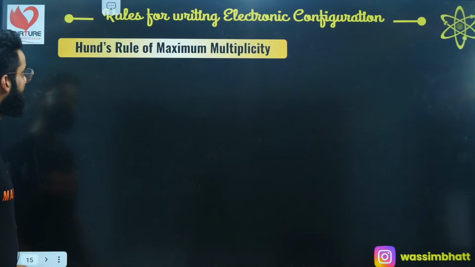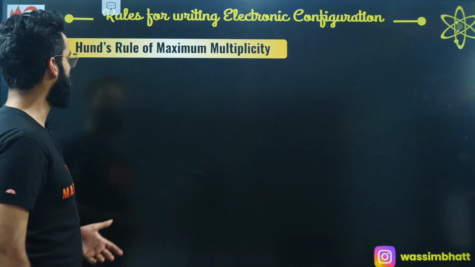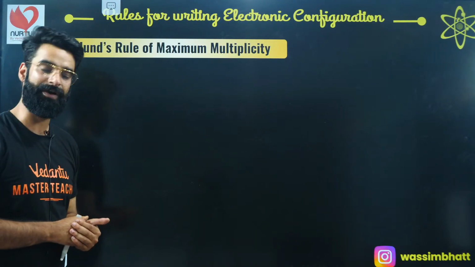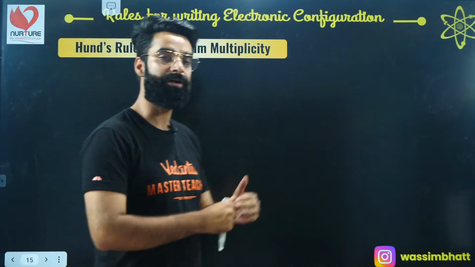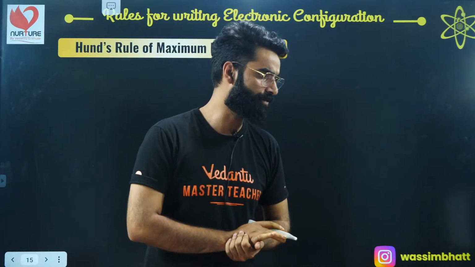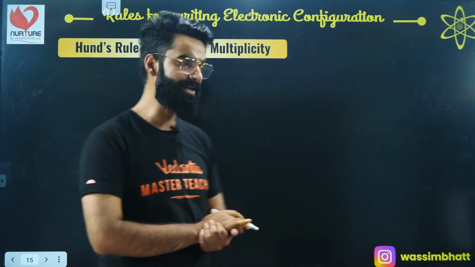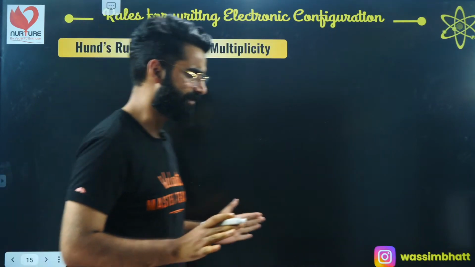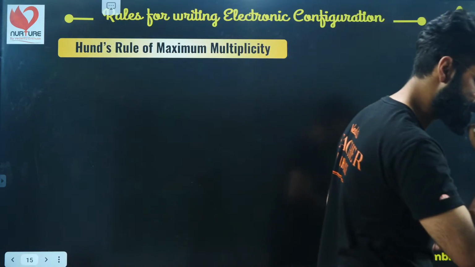Okay, right, let's move on to something called Hund's rule of maximum multiplicity. This is the final rule. After going through this rule, I'll show you exactly how we write the electronic configuration of different elements. I'm sure every single thing is clear till there, right, people? Let me know in the chat first.